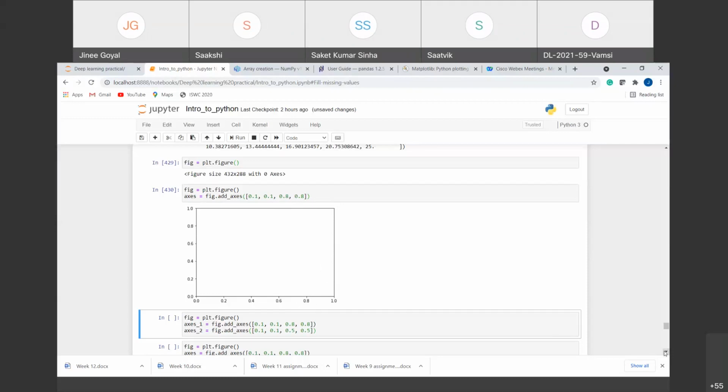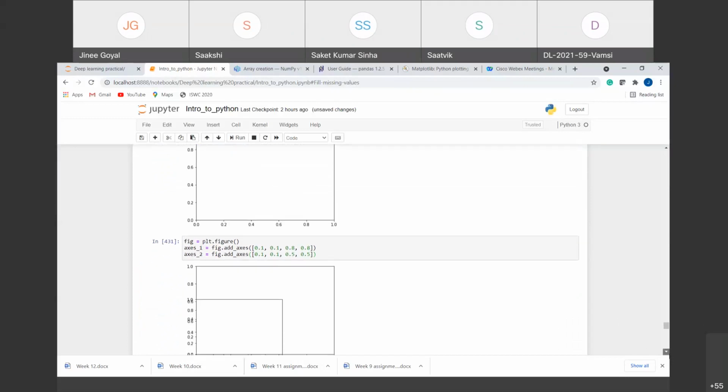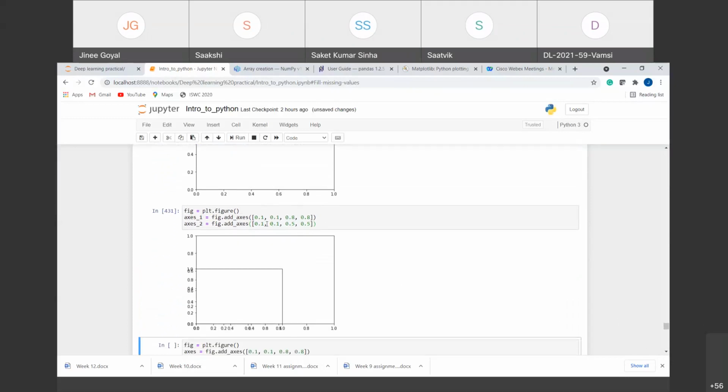You can change these numbers to see how these values are changing. For example, I am showing one example here. Suppose I am adding another axis here. But see here that I have taken the same left for both, that is why it is overlapping here. Same bottom for both, that is why it is overlapping here. But instead of 80%, I am using only 50% of the canvas. Now you can see the second axis that will be created is here.